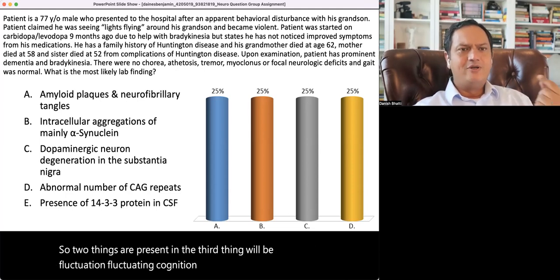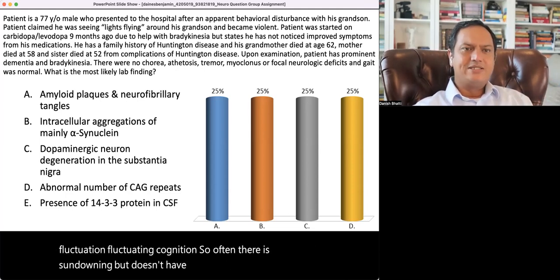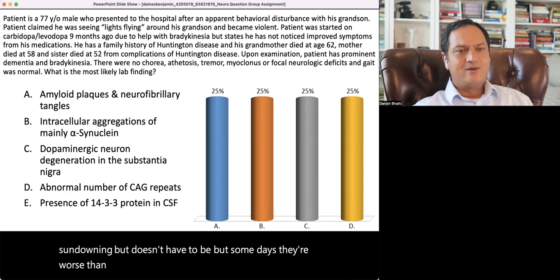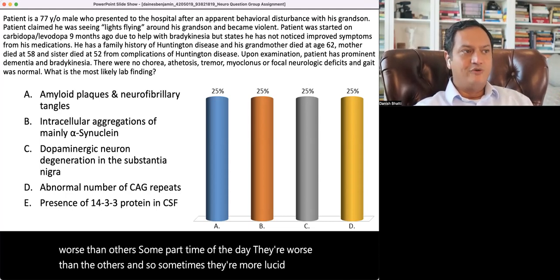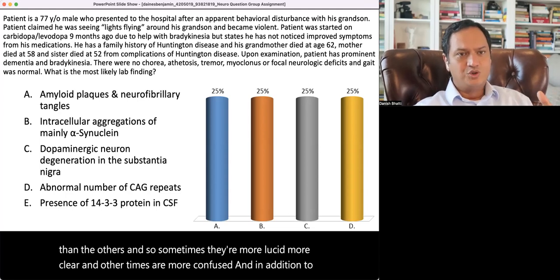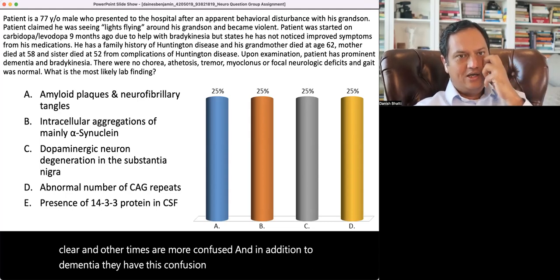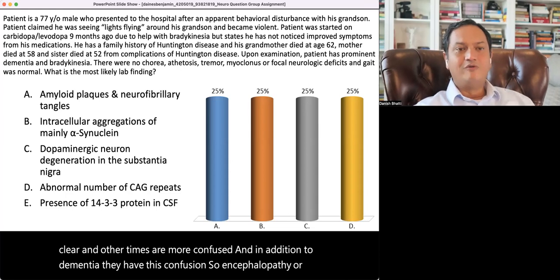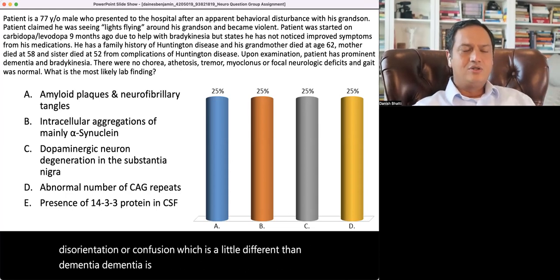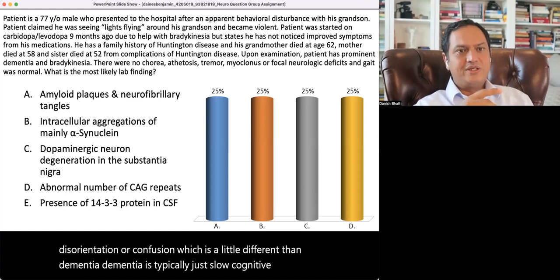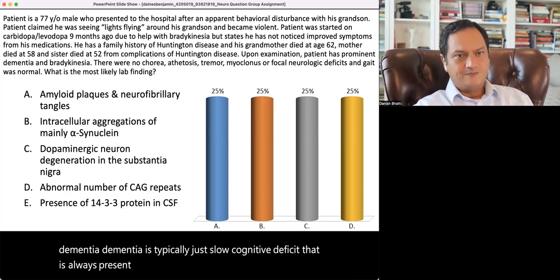So often there is sundowning, but doesn't have to be. But some days they're worse than others. Some times of the day they're worse than others. And so sometimes they're more lucid, more clear, and other times they're more confused. And in addition to dementia, they have this confusion. So encephalopathy or disorientation or confusion, which is a little different than dementia. Dementia is typically just a slow cognitive deficit that is always present, whereas confusion is something that comes and goes.